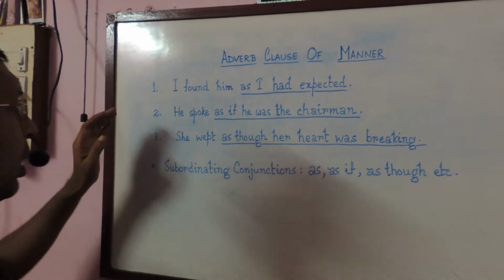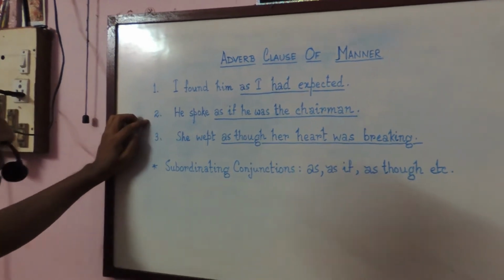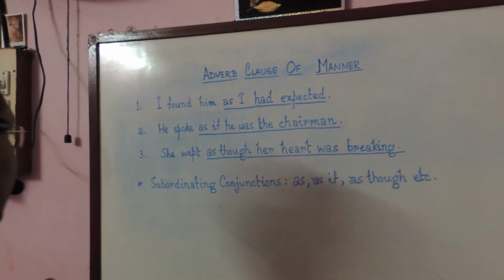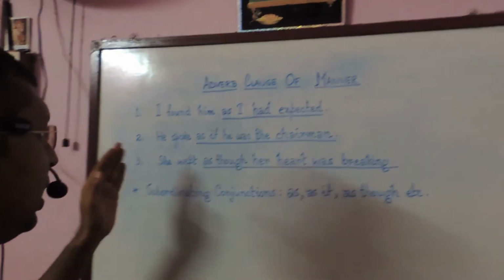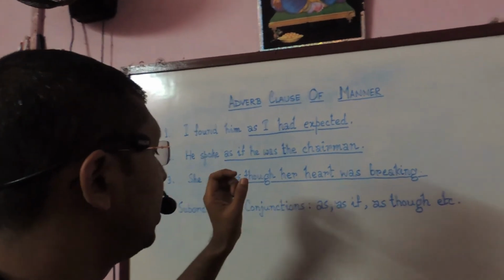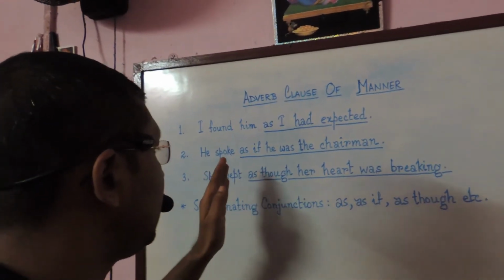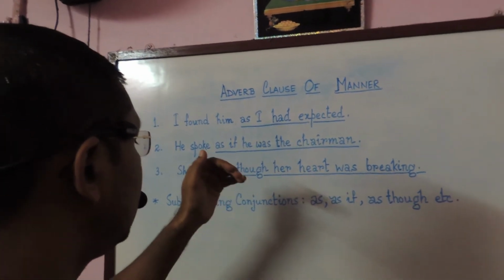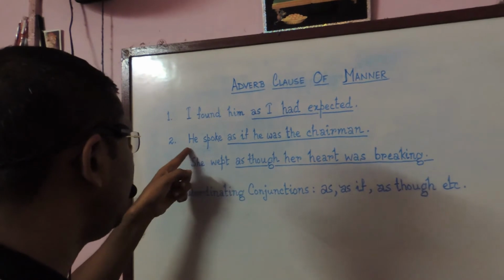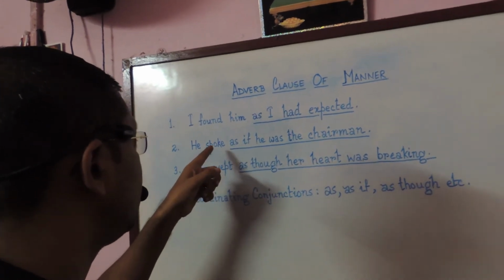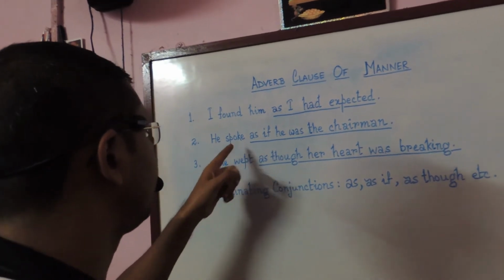Similarly, in sentence number 2, he spoke as if he was the chairman, right? If you ask the question, how did he speak? You will get the answer: as if he was the chairman. So as if he was the chairman is the manner in which he spoke. It is modifying the word spoke.